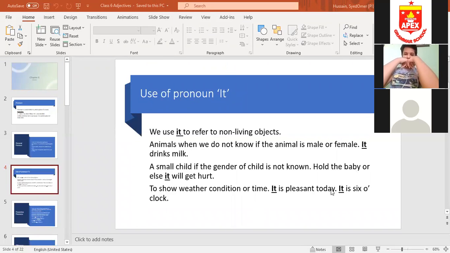Yes, Ahmed Raza. [Hindi/Urdu: Miss, 'it' isn't only used for animals.] So, Ahmed, why are you speaking in Urdu?